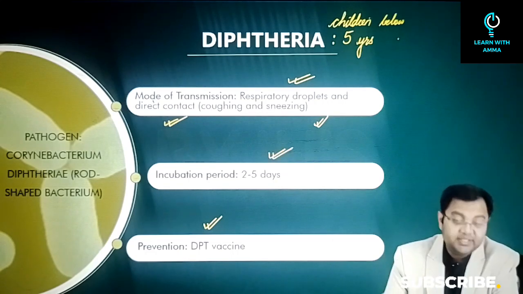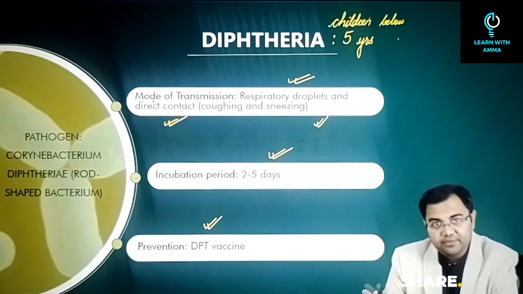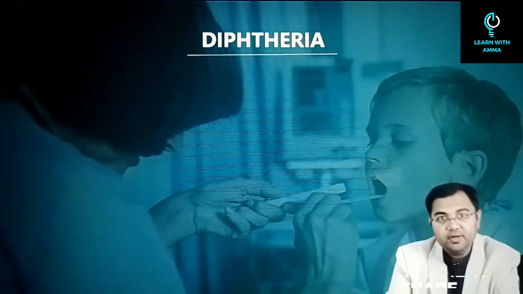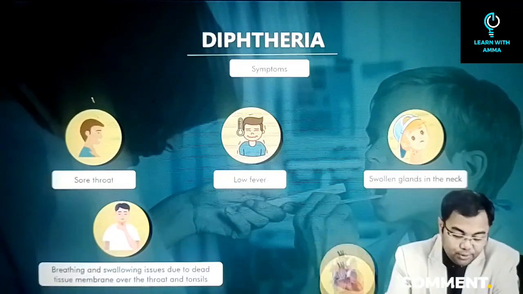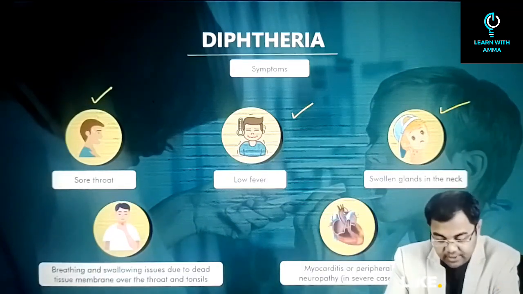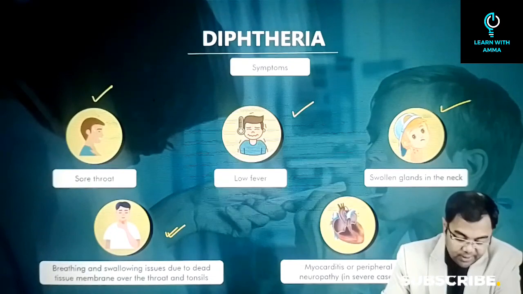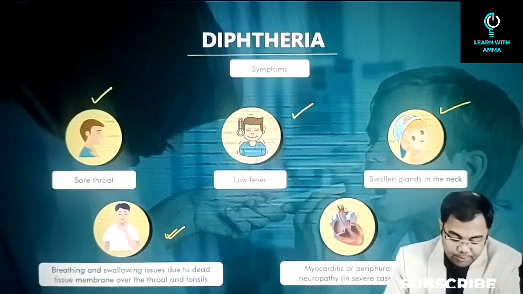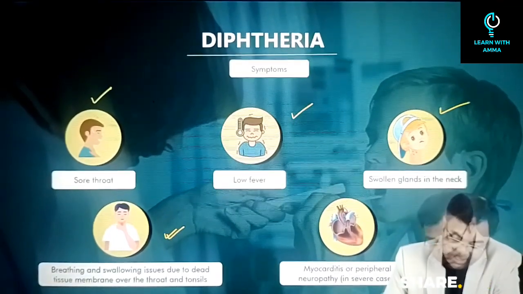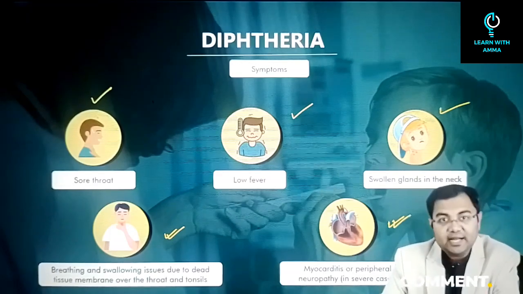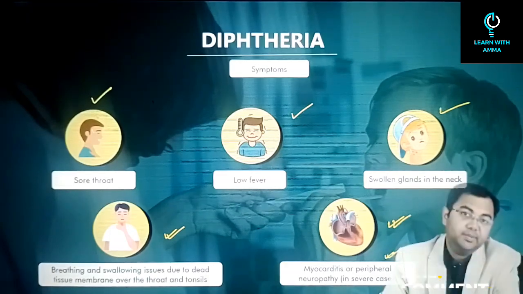So the incubation period is just 2 to 5 days, and within 5 days the symptoms will start to develop in the child. So symptoms can be sore throat, low fever, swollen glands in the neck, breathing and swallowing issues due to a dead tissue membrane over the throat and tonsils, and finally myocarditis and peripheral neuropathy can happen in very severe cases in children.